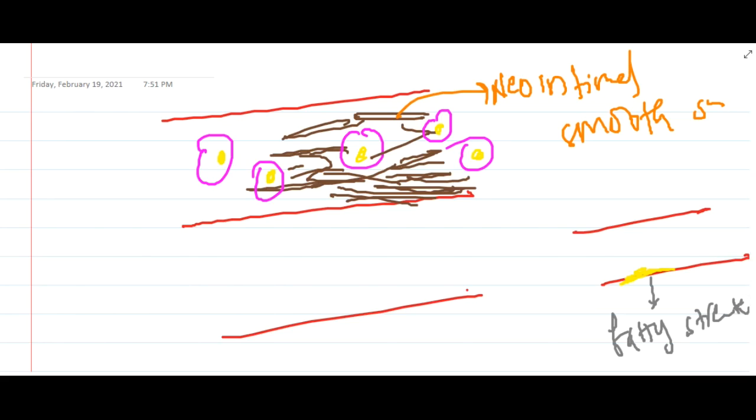there is further release of growth factors like platelet derived growth factor, fibroblast growth factor and transforming growth factor.